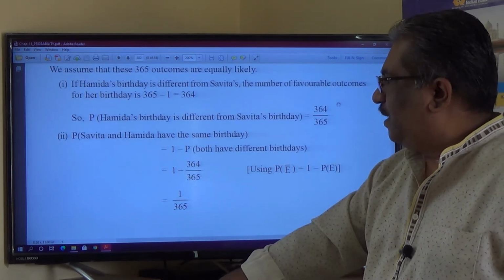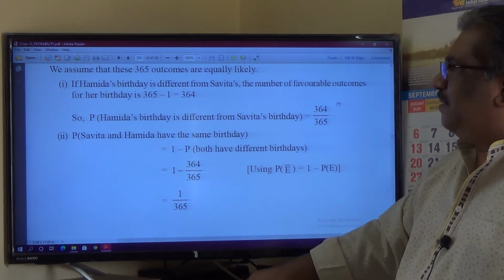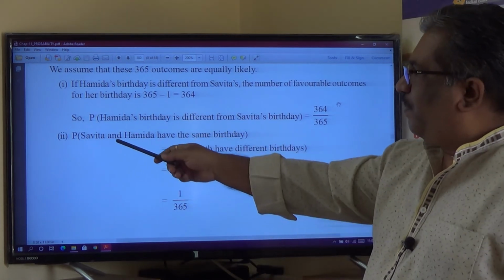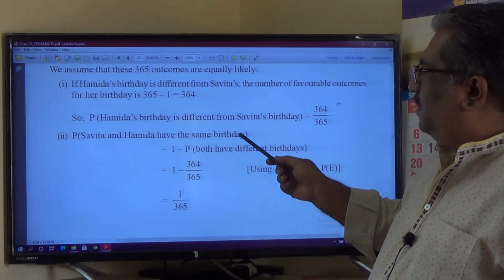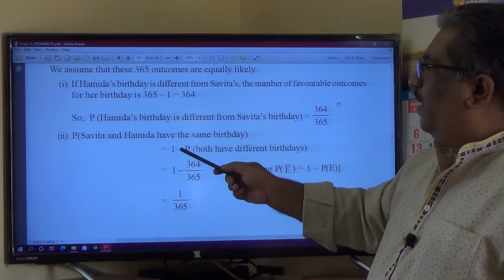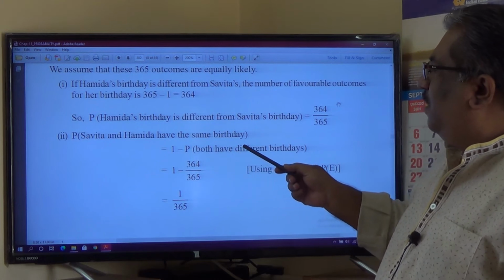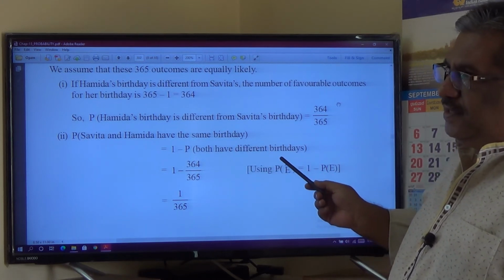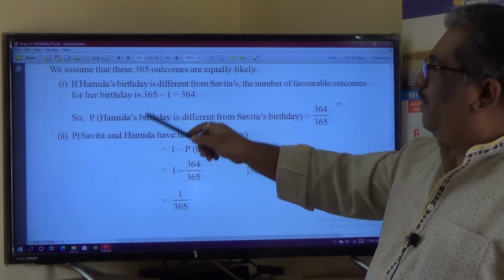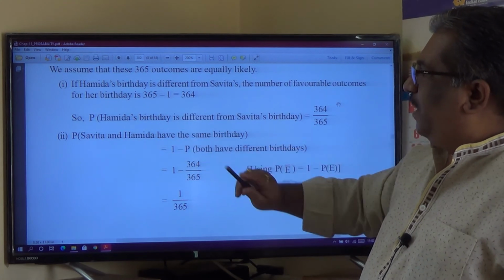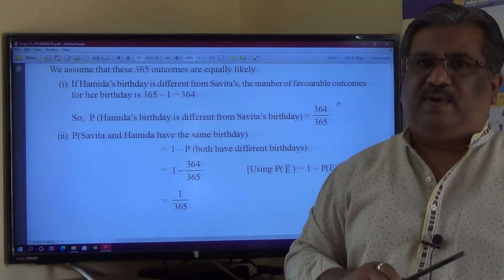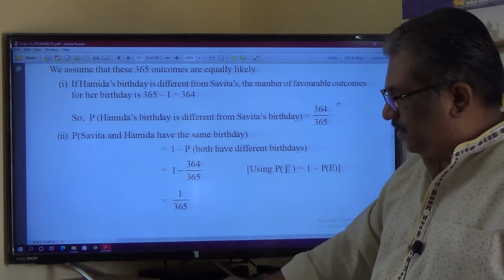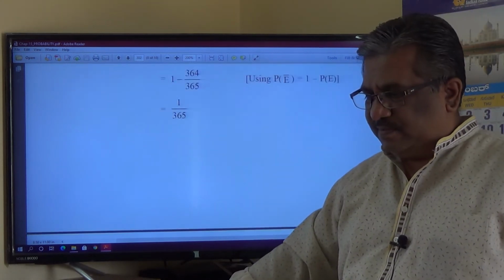You can also calculate this 1 by 365 as follows: the probability that Savita and Hamida have the same birthday is equal to 1 minus the probability of having birthdays on different days. Having the birthday on the same day and having birthdays on different days are two complementary events over here. So this way also you can calculate it. So make a note of this.